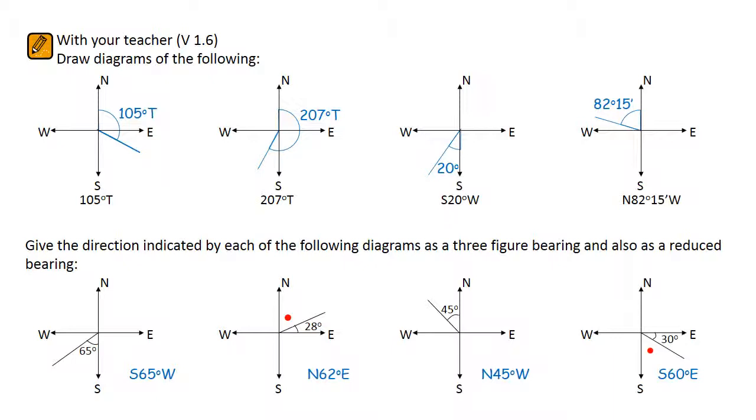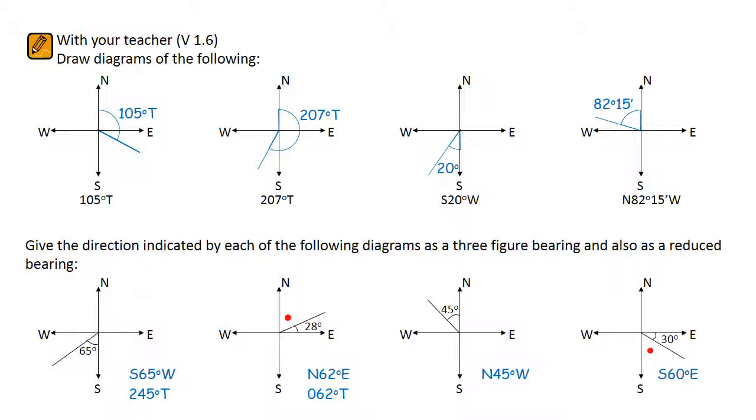Now we're going to use the same diagrams and give their bearings, this time as true bearings, so it's the number of degrees of clockwise rotation from north. Now the first one is going to be 180 degrees from north to south plus another 65. So all up it's going to be 245 degrees true. The next one, we've already worked out that angle was 62 degrees there, so the bearing is 062 degrees true.